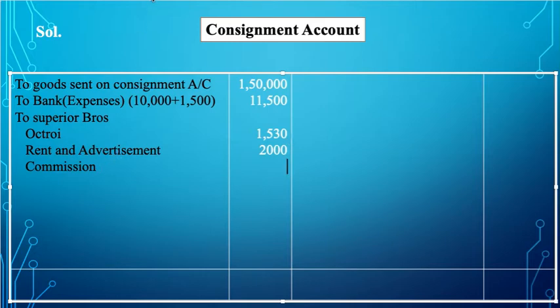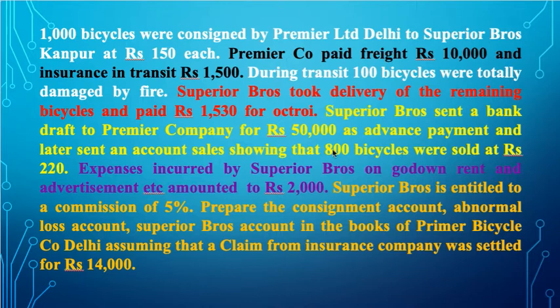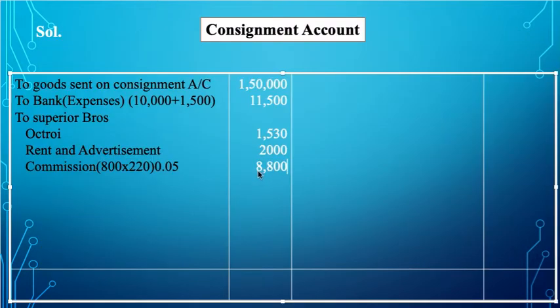If we go to the problem and see, Superior Bros sells 800 bicycles and the price of each bicycle was 220 rupees. So the total sales of this is how much? It is 800 into 220. It is 1,76,000. On this he is going to get commission at what rate? At 5%. Now if we multiply 1,76,000 into 5%, we are going to get 8,800 rupees. That is what we are going to write down in commission. So this total amount is 8,800. Fine. So these are all the expenses side.